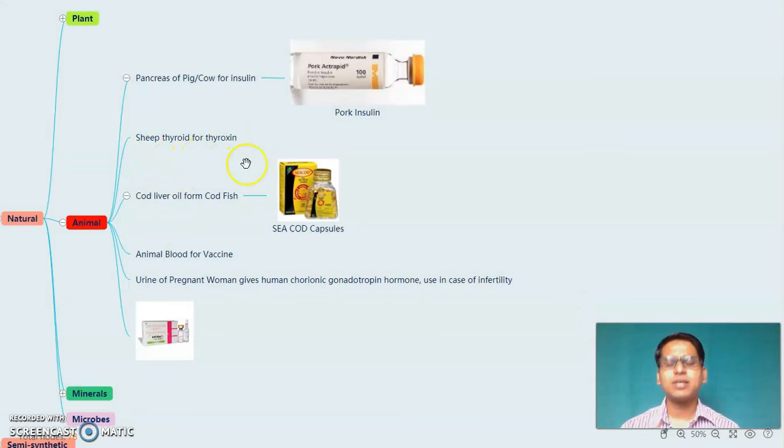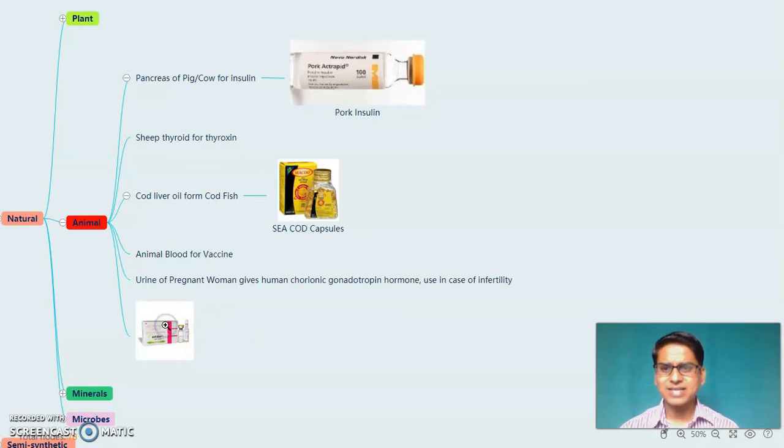After that, for the collection of thyroxine, the sheep thyroid is used. After this, the cod liver oil is there, which is derived from the fish, which is called as cod. The sea cod is a marketed example, which is a source of vitamin A. Then animal blood for vaccines also used. Next is the urine of pregnant woman gives a hormone. That name of hormone is human chorionic gonadotropin hormone, which is very useful in case of infertility.